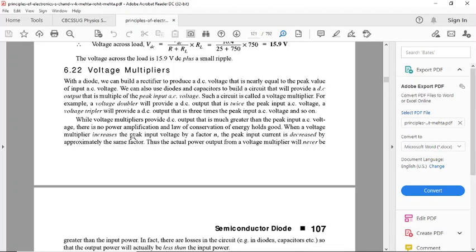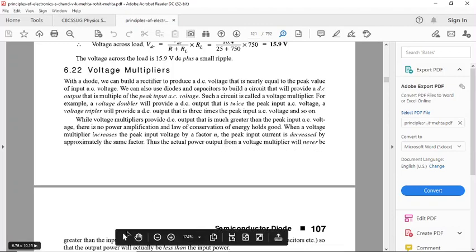When a voltage multiplier increases the peak input voltage by a factor n, the peak input current is decreased. When the voltage is increased, current decreases to conserve the power by approximately the same factor, because power is equal to I into V. So input power equals output power, apart from losses. For that, when the voltage increases, the current naturally has to decrease. Thus the actual power output from a voltage multiplier will never be greater than the input power.